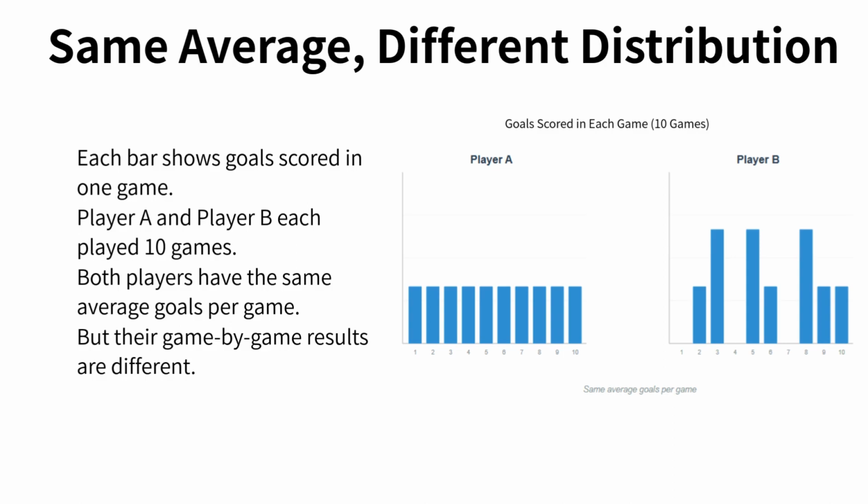At first glance, that might make the two players seem similar. But now, instead of focusing on the average, look at how the results are spread across individual games. Player A's bars are all the same height. This means Player A scored the same number of goals in every game. Player B's bars go up and down. Some games have more goals, and some have fewer. The game-by-game results are not the same. This brings us to a key idea for the SAT. Even when two players share the same average, their distributions can look very different. From the data, we can see a difference in patterns across games. But from the average alone, we still cannot make any strong conclusions.